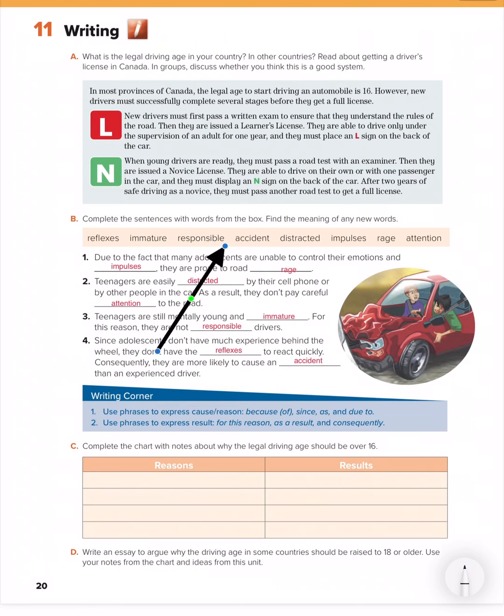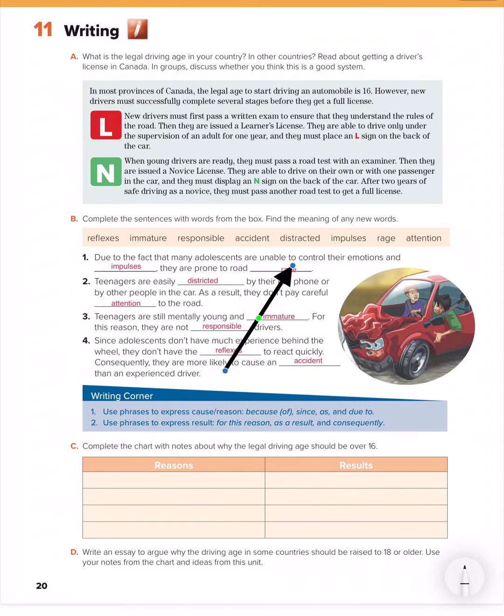Then we have responsible. So if you take care of something. Accidents are like a crash, when two cars crash into each other or something like this. Then we have distracted, like divided. Okay, then we have impulses, like a push or something like this. Then we have rage, like angry, yeah. And we have here attention. As we know, it's attention.